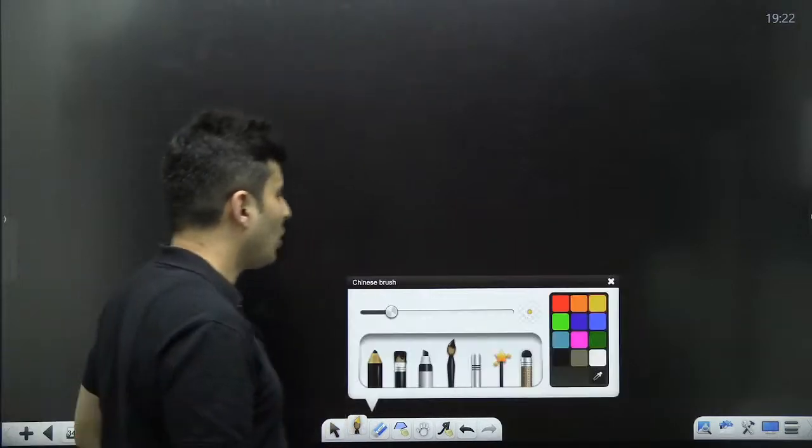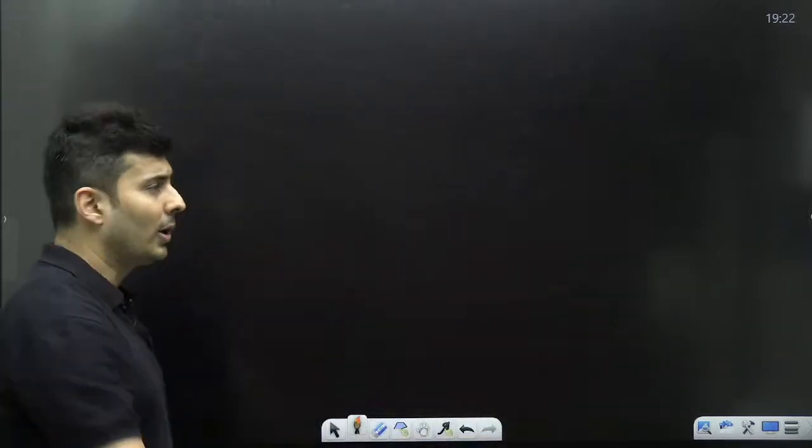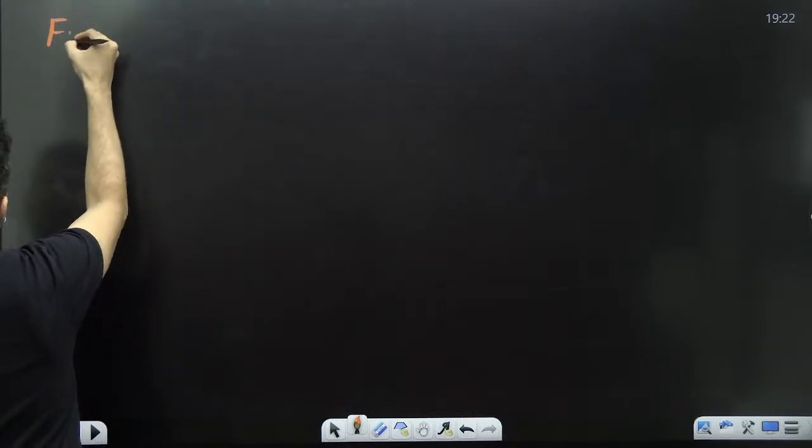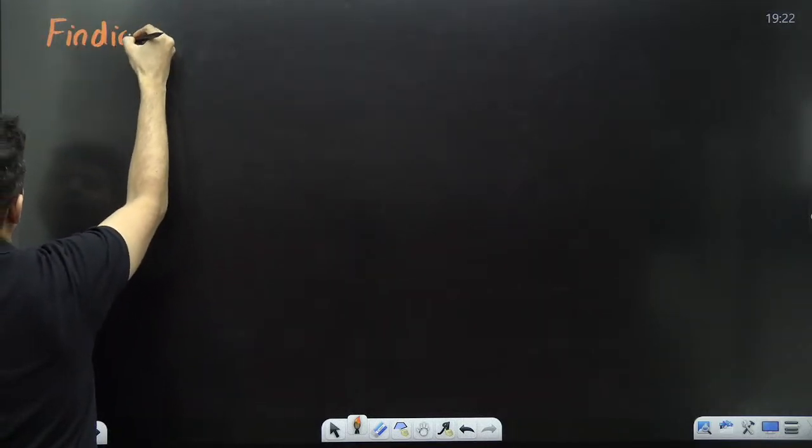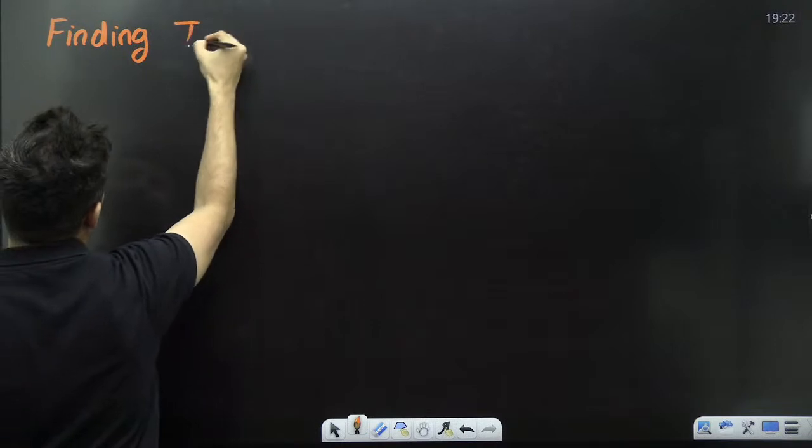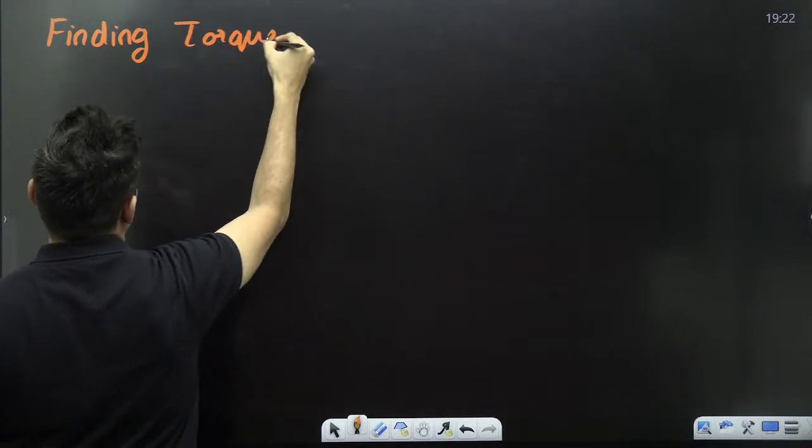Alright. So let's talk about how to find torque. Like we had a movie called Finding Nemo, so now this is finding torque. Let's try to find the torque.